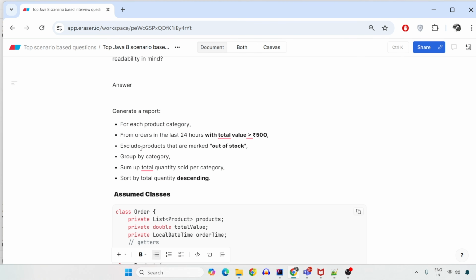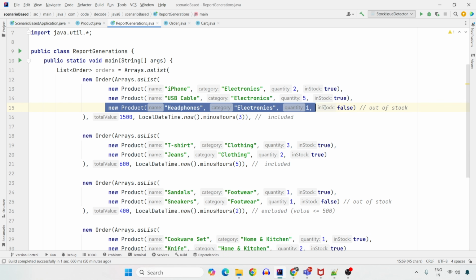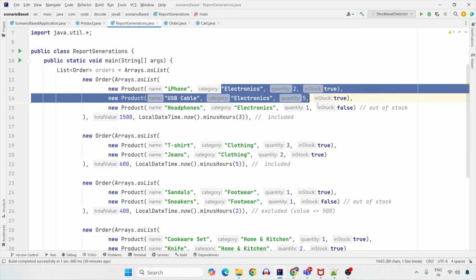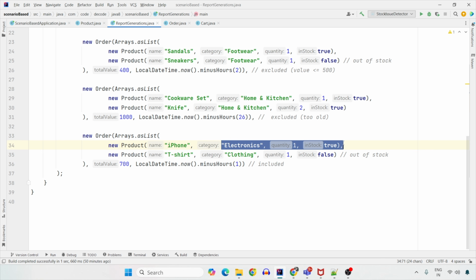Now we need to exclude those products which are out of stock. Now since we have done the order level sorting, we have to filter on the product level. So this product has to be out of stock. Only these 2 products are to be taken care. So electronic here becomes 7 and 1 electronic becomes here as 1, the total of 8.